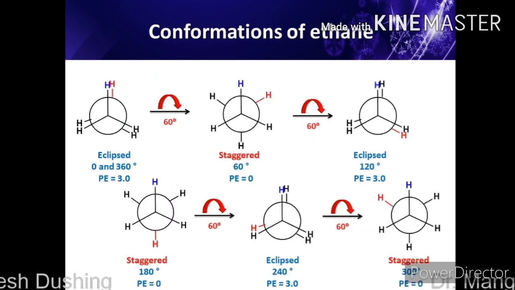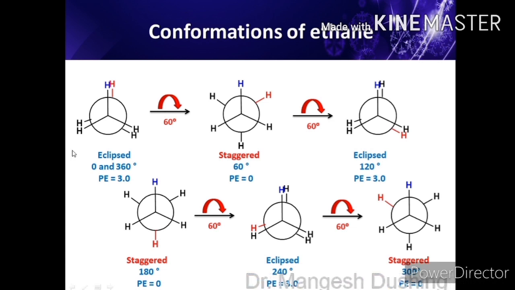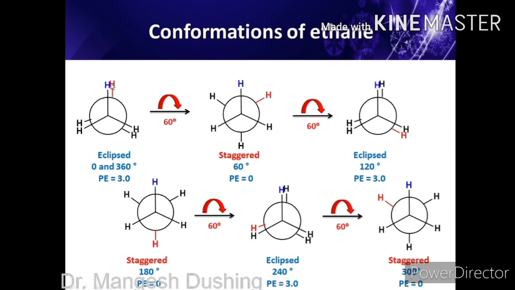Now we will elaborate these ideas in the conformations of ethane. Ethane, as we know, has the molecular formula C2H6, that is CH3-CH3. This is the Newman projection formula. This is the front carbon atom, and these are the hydrogens of the front carbon atom. This circle is the rear carbon atom, and these 3 hydrogens are the hydrogens of the rear carbon atom. So CH3-CH3, the ethane molecule, in the Newman projection formula.